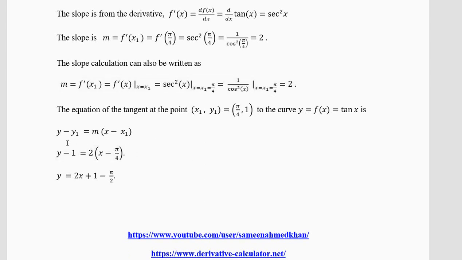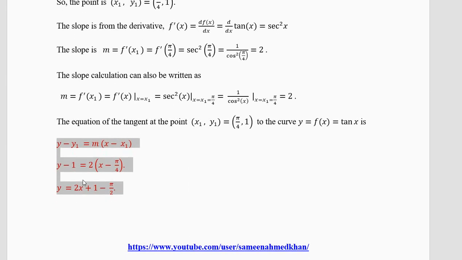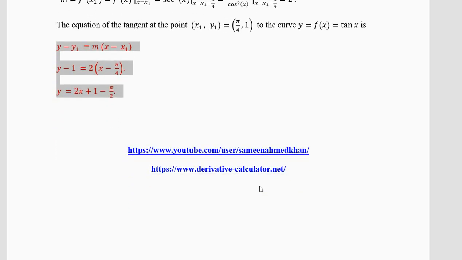It is still correct. So y minus y1 equal to, now this is the equation of your tangent. y minus 1, because 1 is the y of the point (pi by 4, 1). Slope is 2 into (x minus pi by 4). Open the bracket, you will get 2x. This minus 1 will come to this side. 2 into minus pi by 4 is minus pi by 2. So it is y equal to 2x plus 1 minus pi by 2. Pi by 2 is about 1.57. So this 1 minus pi by 2 is a negative number. It will cut below the x-axis. You should try to visualize it.